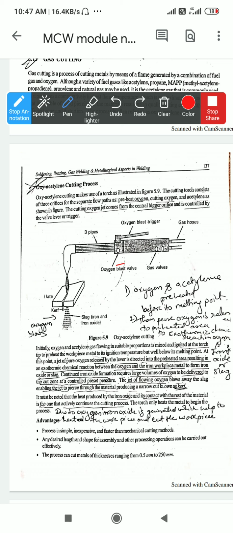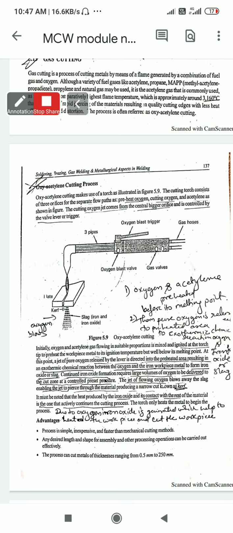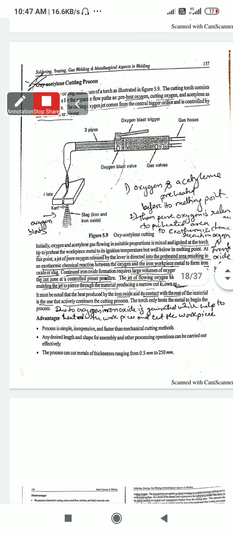So, this is the simple gas cutting procedure, in which oxygen acetylene gases are used for cutting the workpiece. Now, next one is powder cut.